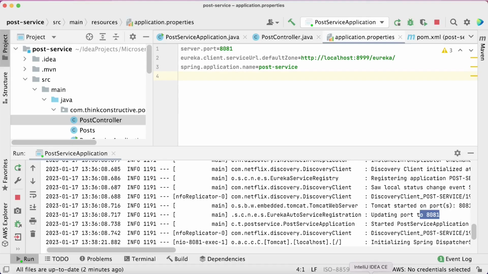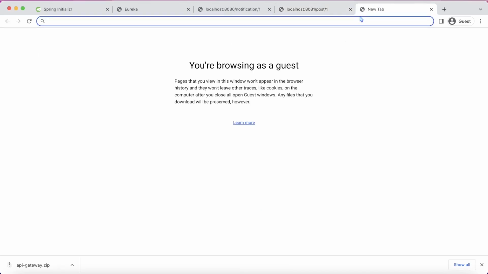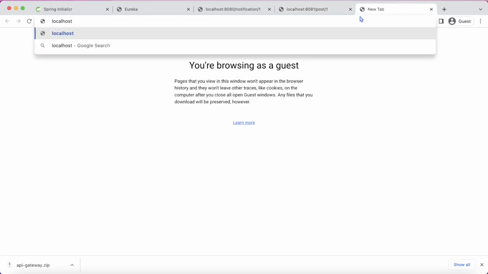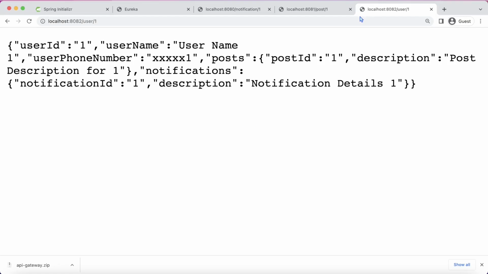Okay, now let us see our user service. It is up and running where? On port 8082. Okay, so let us now query this service. Let's see what happens. Localhost port 8082 slash user slash, let's say ID as 1. It is giving me the response along with the post and notification details. All right. And also with the username, user ID, user phone number, all the required details.